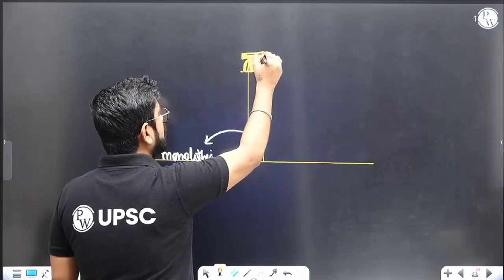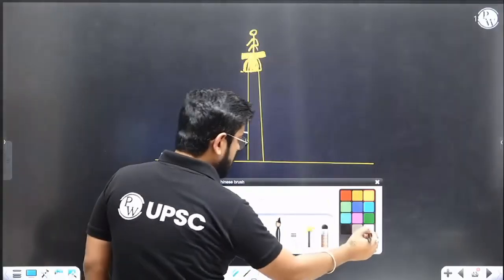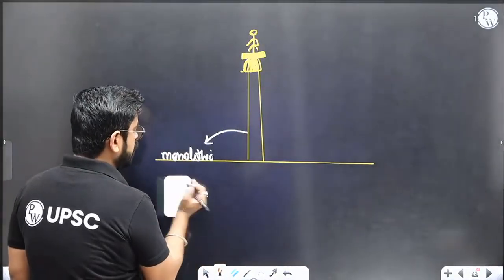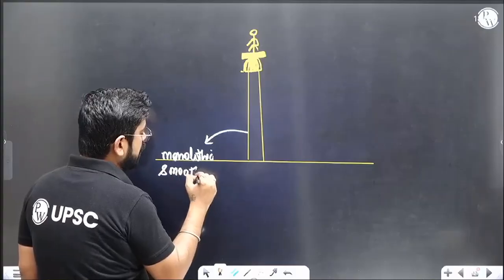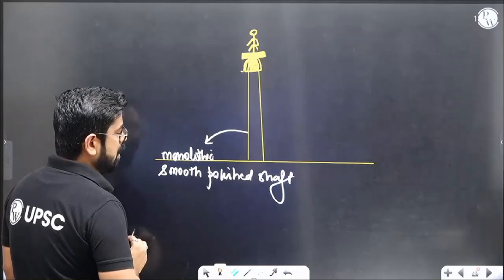This shaft is monolithic. It's one stone, right? Plus, it is a very smooth, well polished shaft. Also, it's tapering.